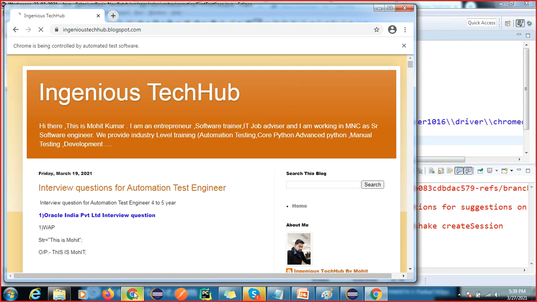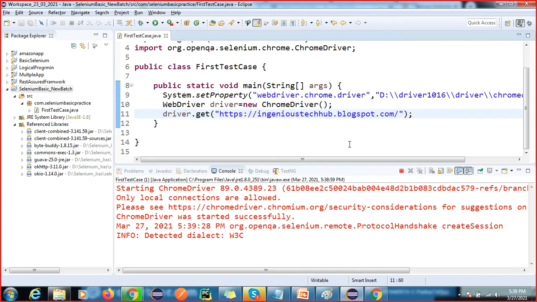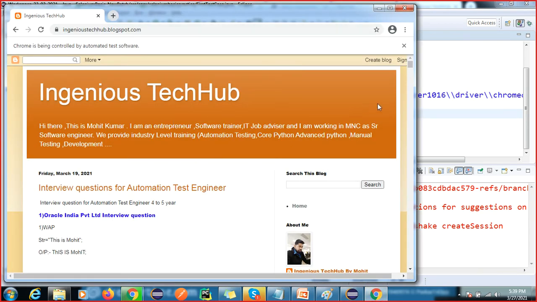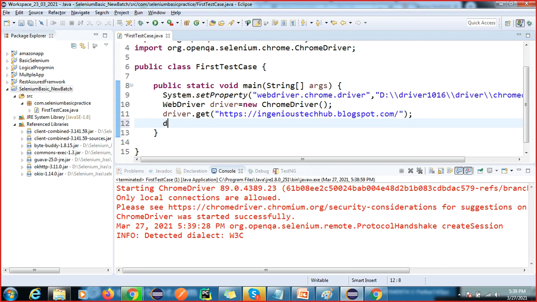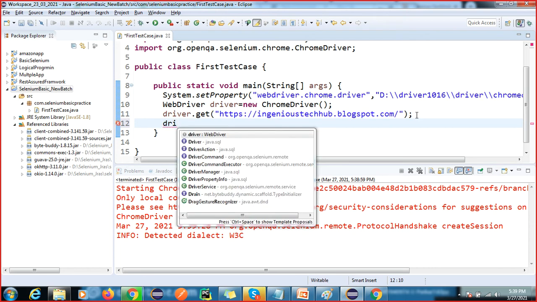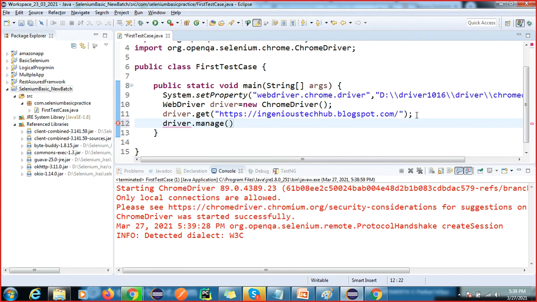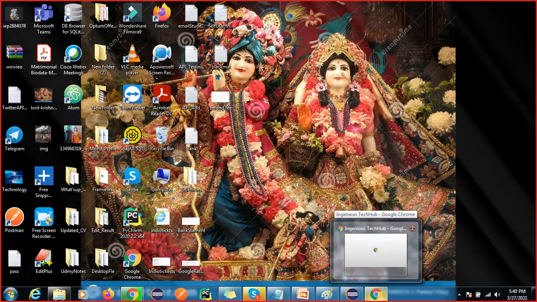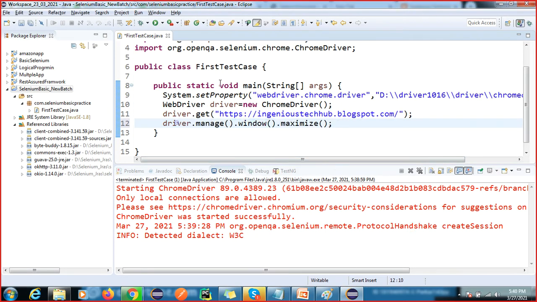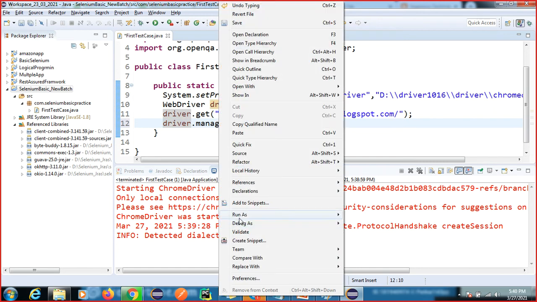Okay, so we have multiple ways to launch the browser. This is one way, and this window is not maximized. So we have a method inside this driver: driver dot manage dot window dot maximize. This is called method chaining. In driver we are calling multiple methods to maximize our browser. Now if I run this, it will maximize our browser.